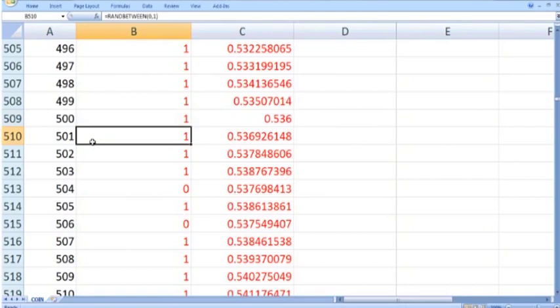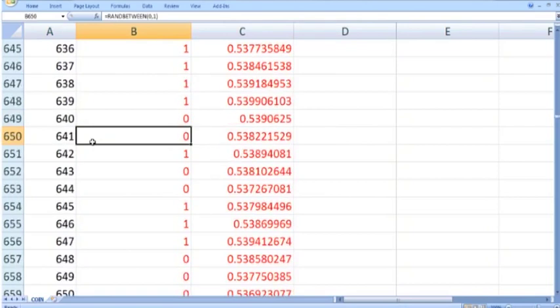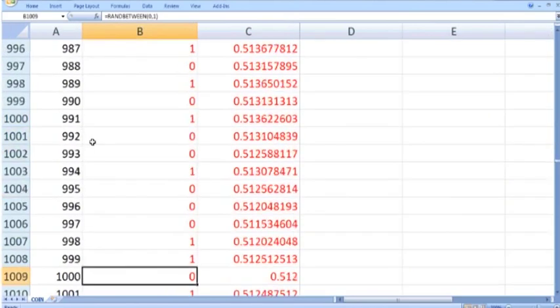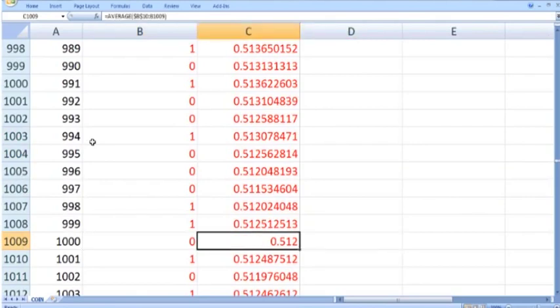And similarly, if we observe the number of heads in 1000 tosses, the probability of head is 51%, which is very close to 50%. So this is the idea of large numbers, that these observed probabilities are converging towards the theoretical probability, which is 50%, when the number of draws, or number of times the coin is tossed, increases.